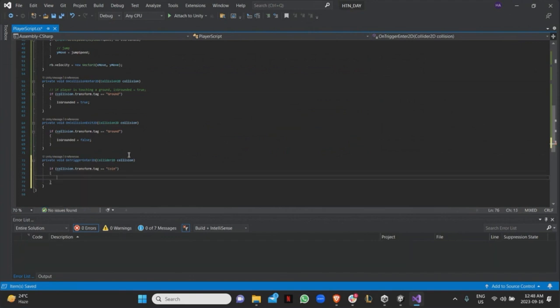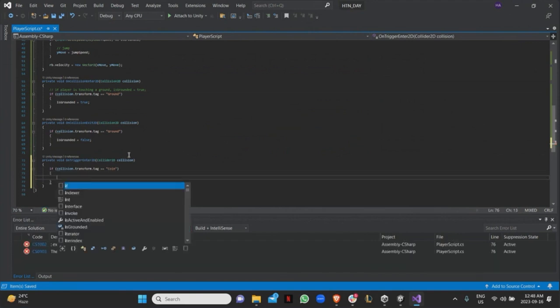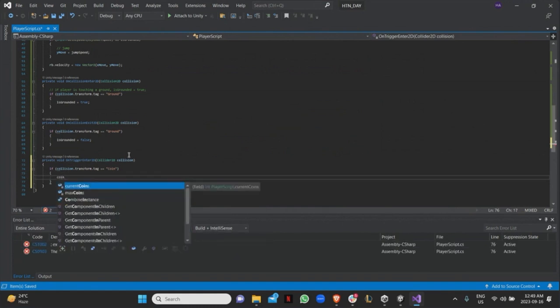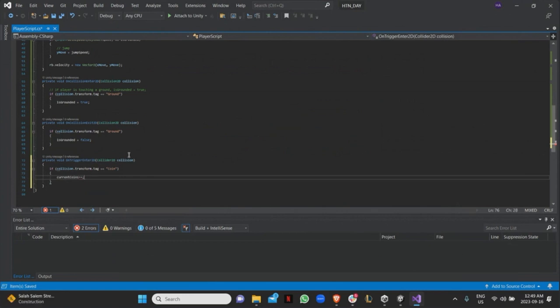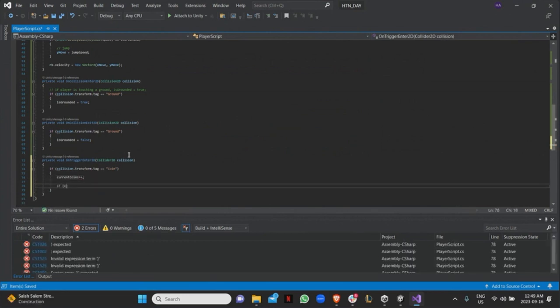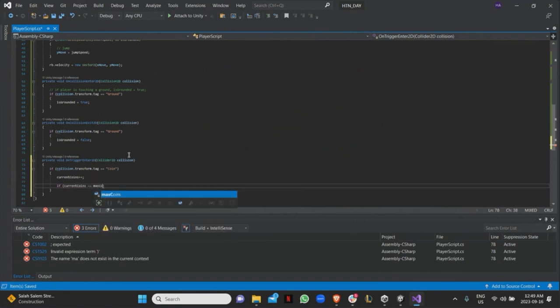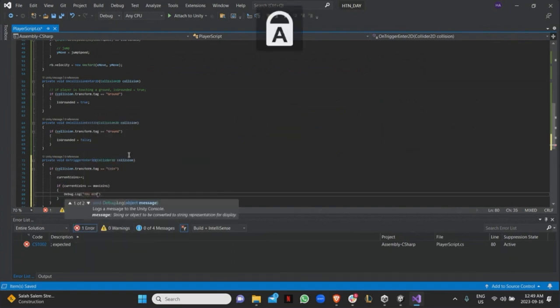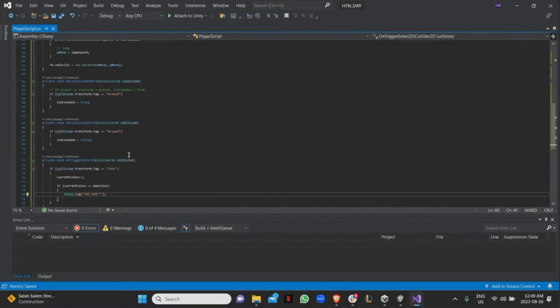I want to increment. So I want to do num coins. Oops, was it num coins or current coins plus plus, right? And then if current coins equals max coins, debug.log you win, right?